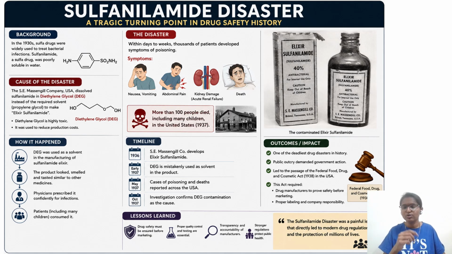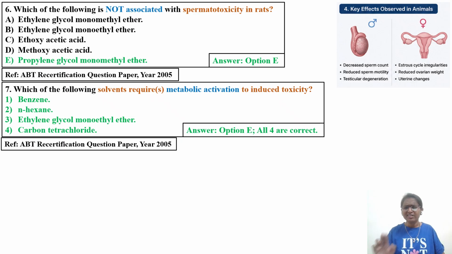Then we'll come up with a new act, new bill, or new guideline. Okay, so look into the complete history, it is always like that only. Next, you will see questions that were asked from the year ABT recertification year 2005. Both these questions were asked in 2005. I will request you to pause the video and read about the previous slide in detail.